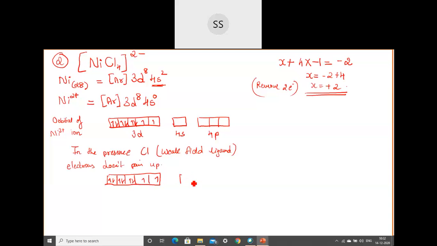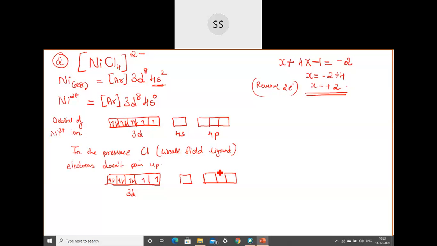Okay, and 1 electron singly they are occupied. After that we have 4s and 4p orbitals. So here this we are not going to touch. 3d orbitals we can't take because chloride ion is not strong enough to pair these electrons up. So they have to go in search of the next orbital. Okay. So that next orbital is the 4s orbital and in total how many are required? 4 are required. So you mix only the 4 orbitals. So one 4s orbital and three 4p orbitals will undergo hybridization.